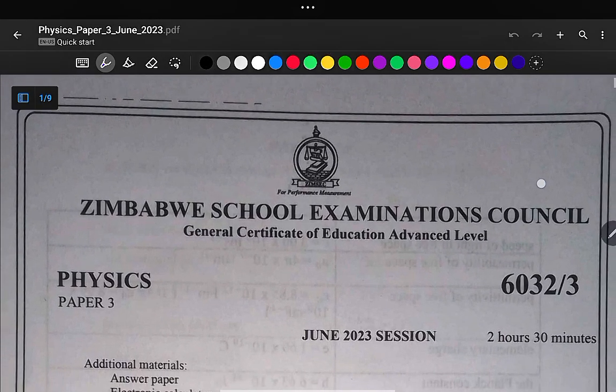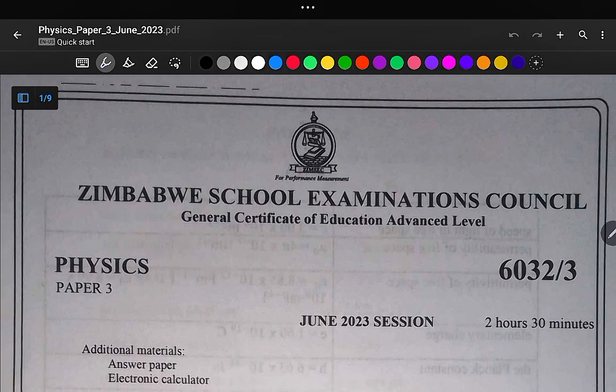So today we are going to continue with our massive A-level revisions, and today we are having this question paper. This is June 2023 session, physics paper 3 for A-level. So this is Zimsec. Okay, so it doesn't matter that you're not doing Zimsec. Physics, just physics. When you're talking about Kirchhoff's laws, when you're talking about the principle of conservation of energy, the Ohm's law, these are still the same concept, both for Zimsec and Cambridge.